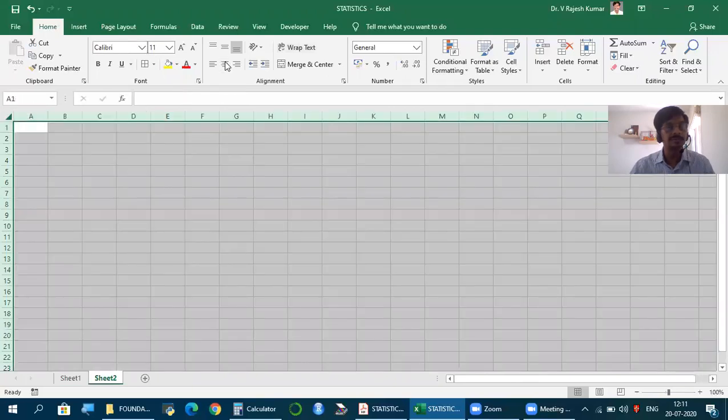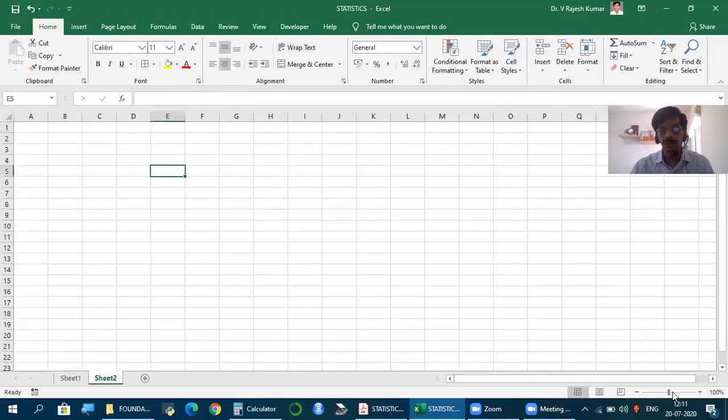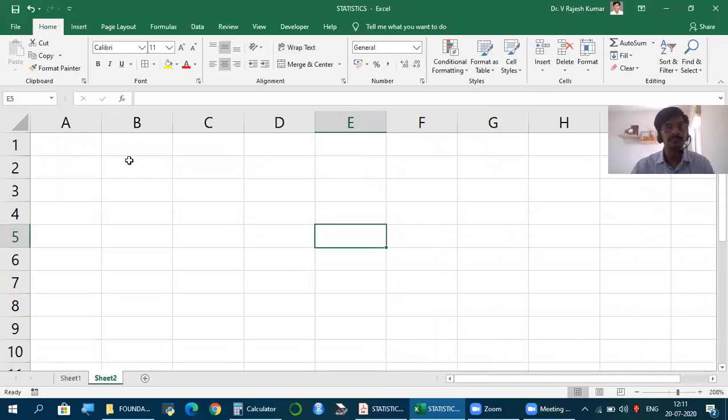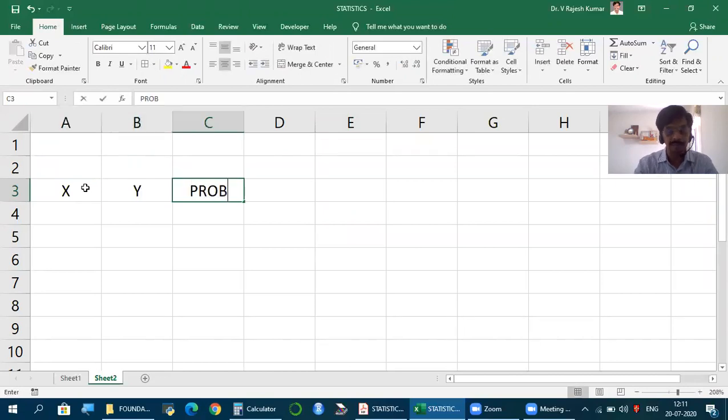So let's say this is what we have. X and Y, probability. As usual, let X be marks in one subject, marks in other subject, turnover, profits, whatever. Expenditure and advertisement, turnover, something. Let's not, for the time being, think what it is, but you have two variables.